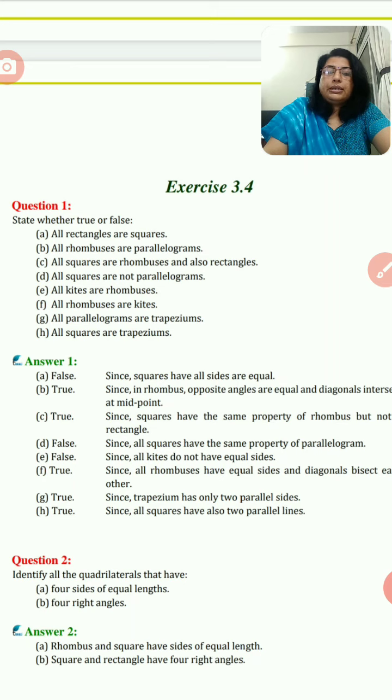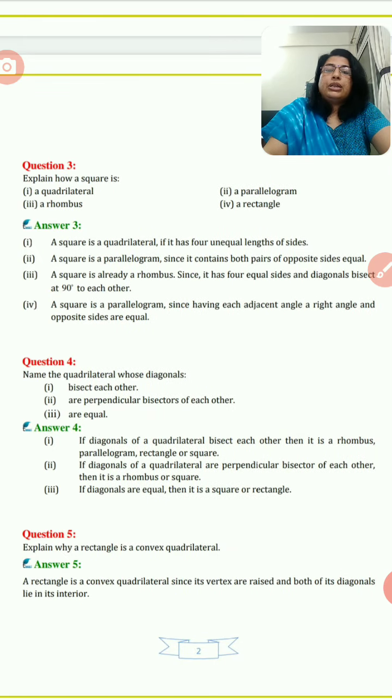For the first condition we can say that sides of equal length are in rhombus and square, and right angles are in square and rectangle. Now question number 3. Explain how a square is a quadrilateral.